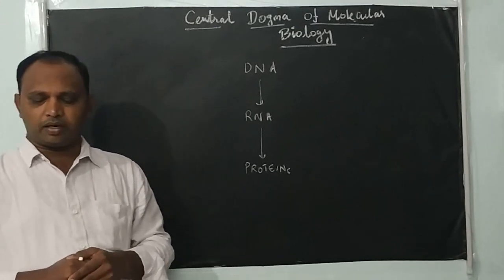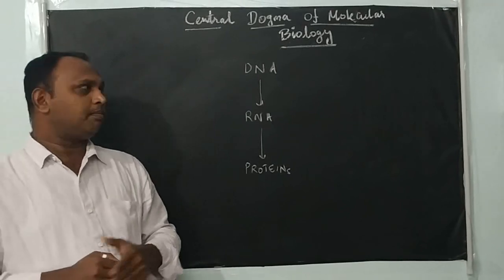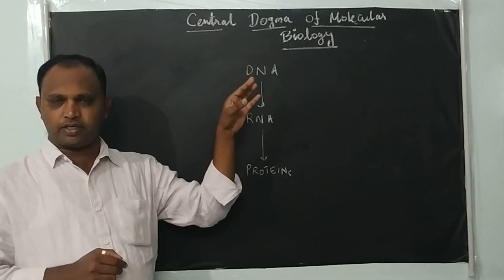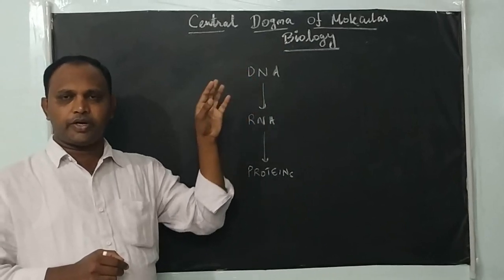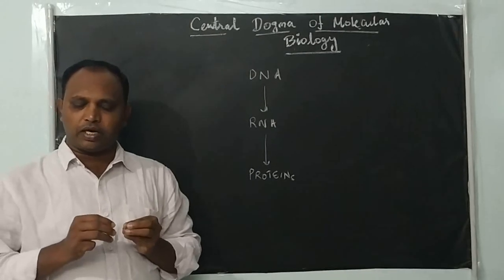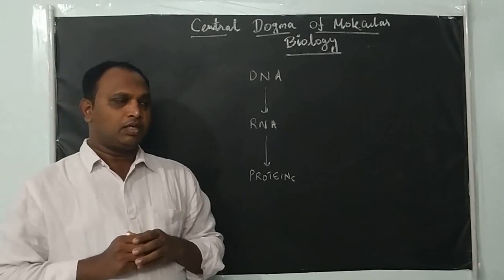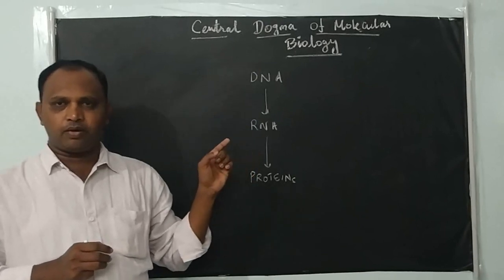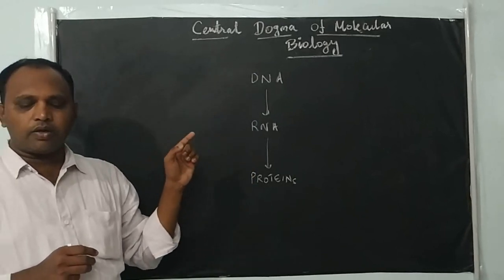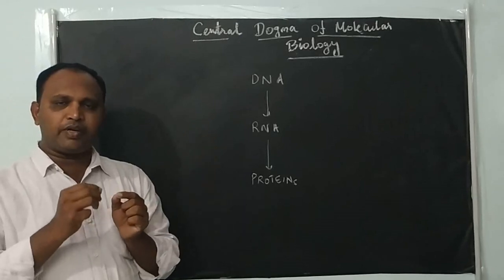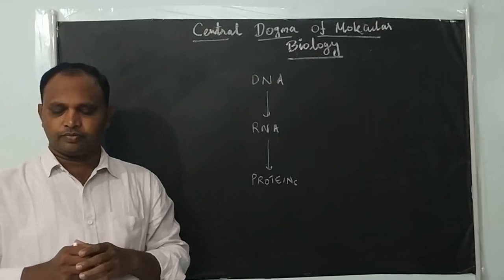Molecular biology is one of the sciences, a branch of study. Here we are going to discuss how the molecules are transforming from one form to another form, right? The central dogma of molecular biology explains the one way or unidirectional flow of information from the master copy of DNA into the protein.